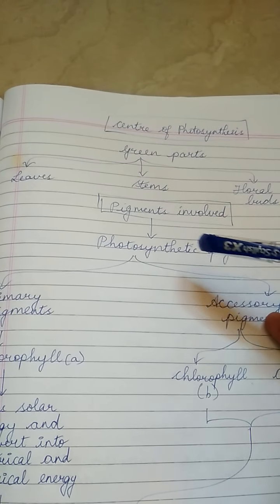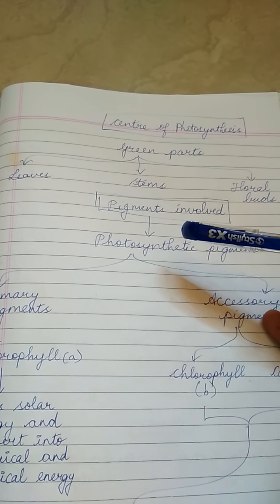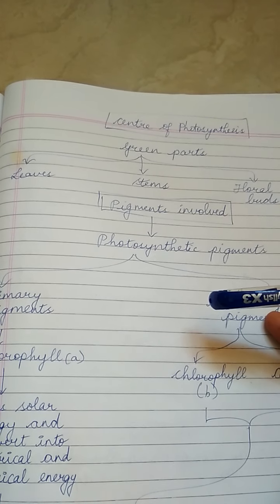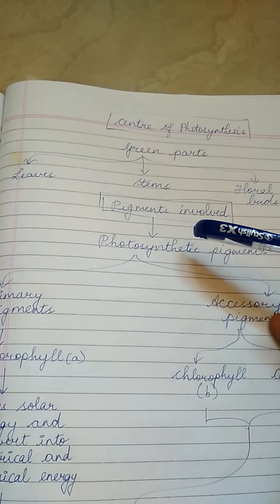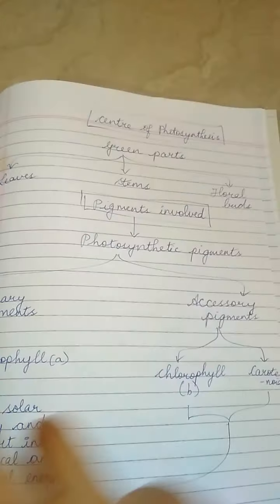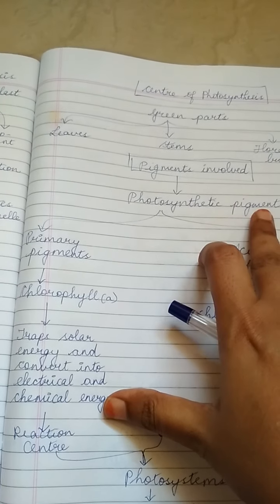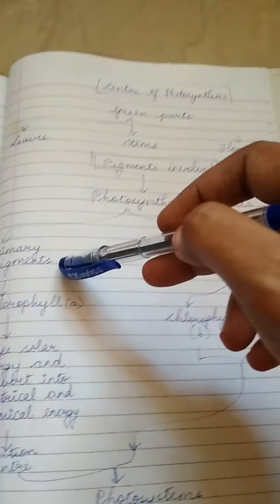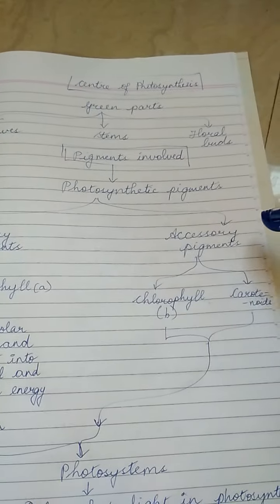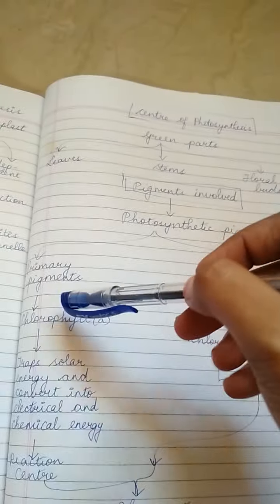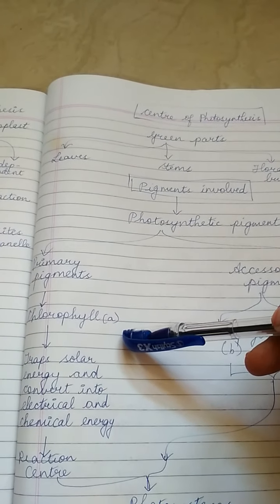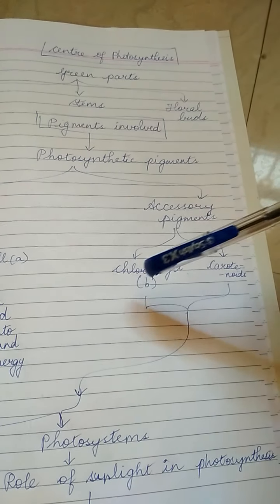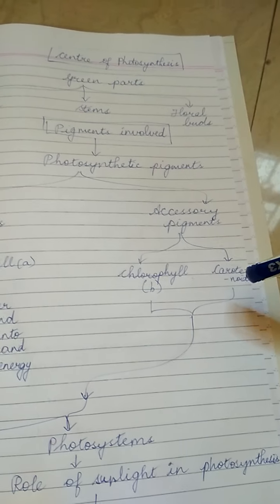The next important thing, apart from chlorophyll, is the pigments involved in photosynthesis. These are called photosynthetic pigments, and they are of two categories: primary pigments and accessory pigments. The primary pigment is chlorophyll A, and the accessory pigments are of two types: chlorophyll B and the carotenoids.